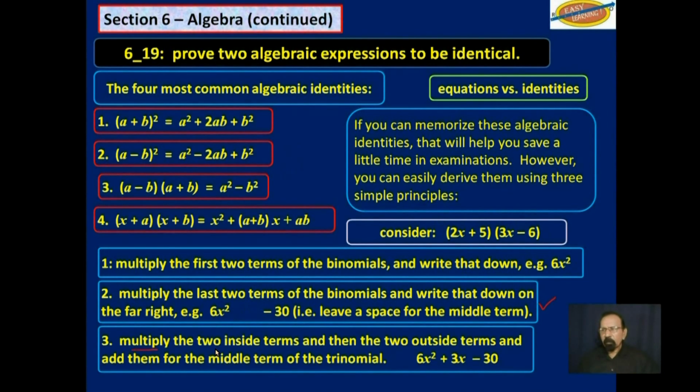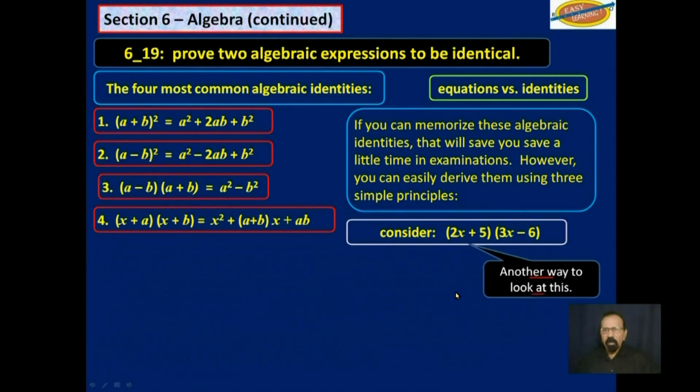Thirdly, multiply the 2 inside terms and then the 2 outside terms and add them for the middle term of the trinomial. So you multiply 2x by negative 6 and then you multiply 5 by 3x. You add those and you will get positive 3x. Another way to look at this, we set it down like that. We multiply these two and we get this.